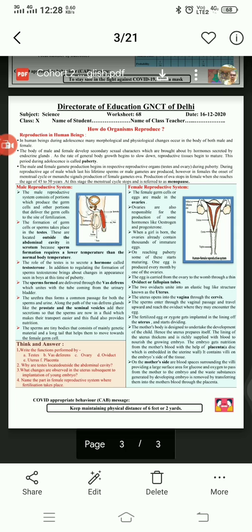That urethra exists in another structure which is used to deliver the sperm from the testis to the site of fertilization in the female reproductive system, and that is known as the penis. So from the testis to the penis, the sperms reach through a tube-like structure that connects to the urethra, known as vas deferens.